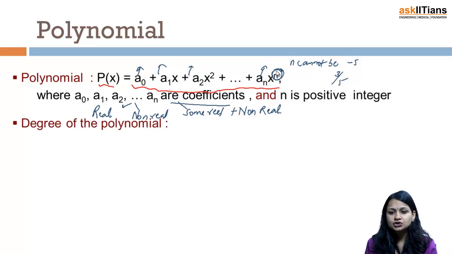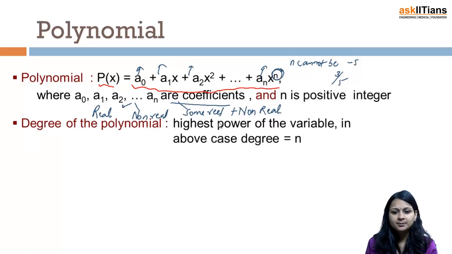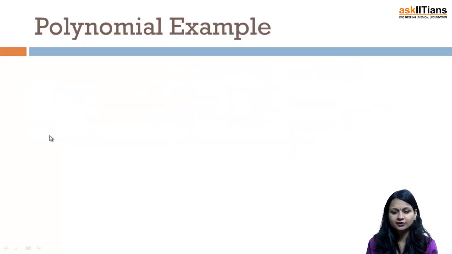Now, the highest power on the variable is called the degree. You can see that over here n is the degree. Whatever is the highest power becomes the degree. Now, degree is very important because when we will be talking about the number of roots, again it would become very important for you to understand what the degree is. So just keep in mind whatever is the highest power on the variable, that becomes my degree.